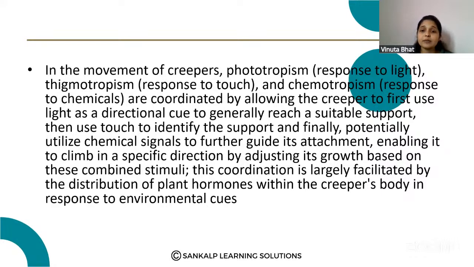They are coordinated by allowing the creeper to first use light as a directional cue to generally reach the suitable support. Okay, then use of touch to identify the support, and finally potentially utilize the chemical signals to further guide its attachment. So enabling it to climb in the specific direction by adjusting its growth based on these combined stimuli.